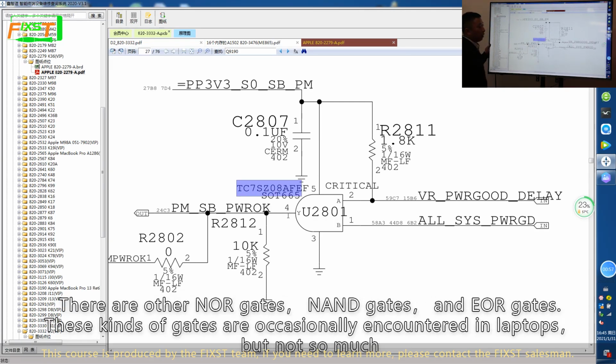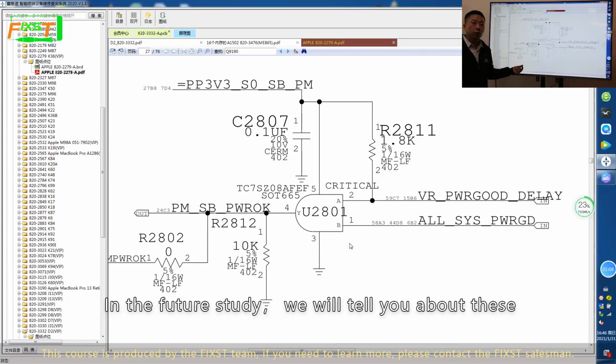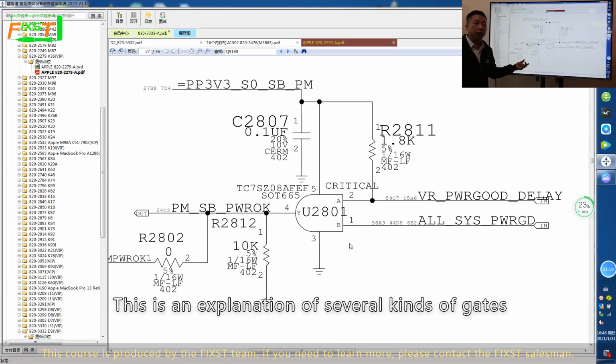There are other NOR gates, NAND gates, and XOR gates. These kinds of gates are occasionally encountered in laptops, but not so much. In the future study, we will tell you about this. This is an explanation of several kinds of gates.